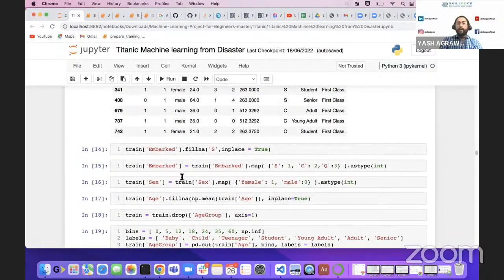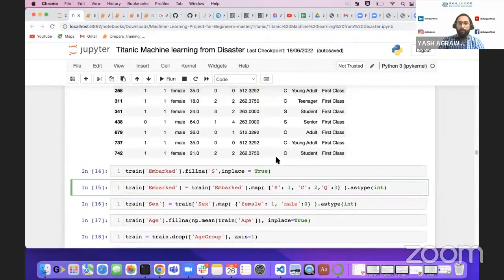Now, as machine learning models are unable to understand classes like these, we are going to use the map function, so that we can map S with 1, C with 2, and Queenstown with 3. This is how we are going to map, so that our data frame is ready for our machine learning problem.